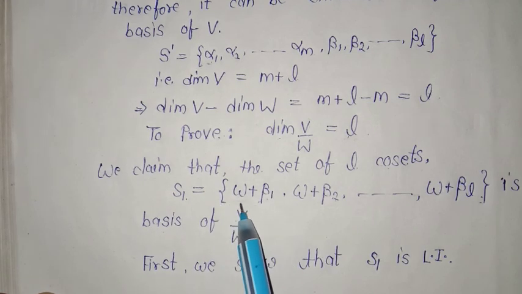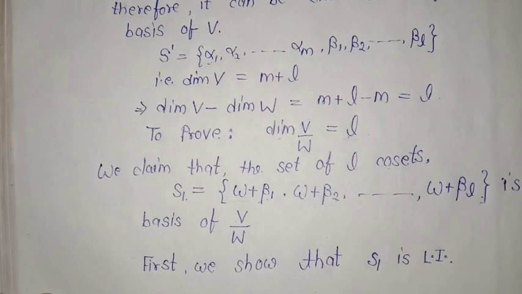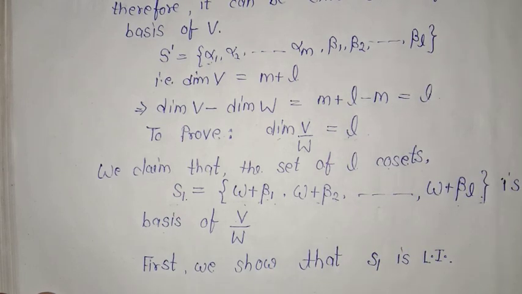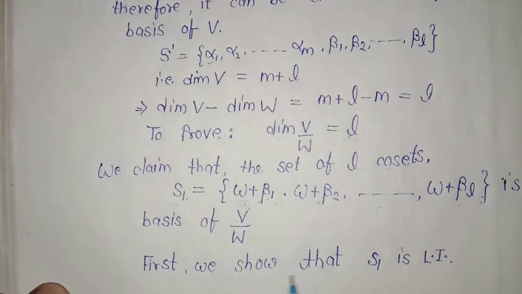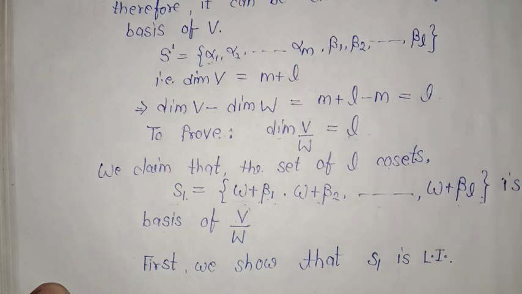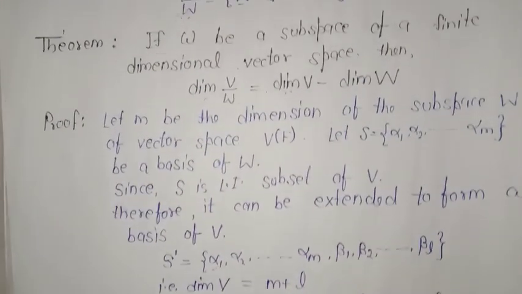In order to show that this set forms a basis of V by W, we have to apply the definition of basis here. That is, we need to prove that the whole set S1 is linearly independent, and this S1 can generate the whole subspace V by W. So in order to show that S1 is linearly independent, we have to write the linear combination and prove that each scalar is 0. But before that, we need to find the 0 of the subspace V by W.